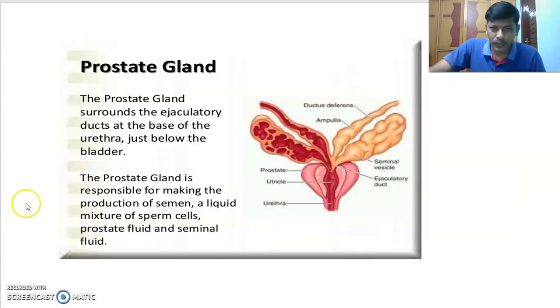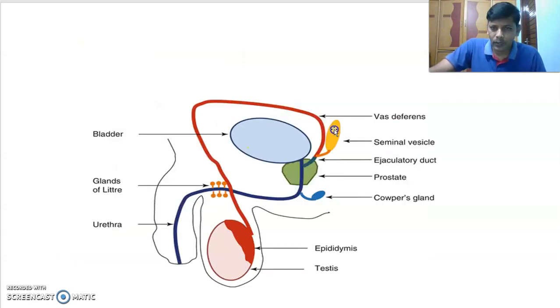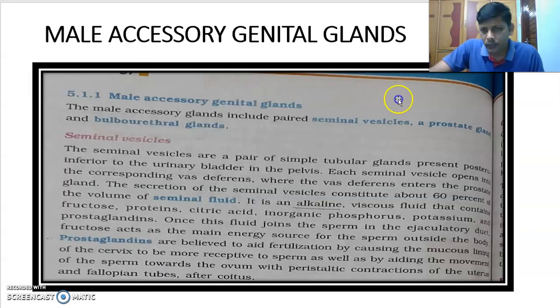Let me show you first. This is the gland we are talking about. This is the outer structure. This is the inner structure. This is the simple tubular gland. This is the seminal vesicle. How many are there? Two, one pair. You can also see here, this is the seminal vesicle. This is the duct. It is a simple exocrine gland because it has a duct. It is a simple tubular gland. That is the first point.